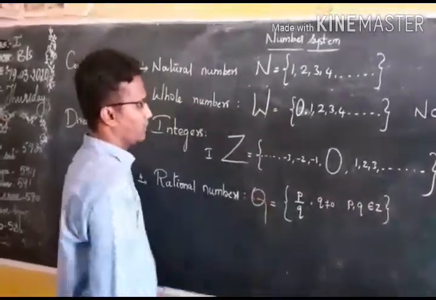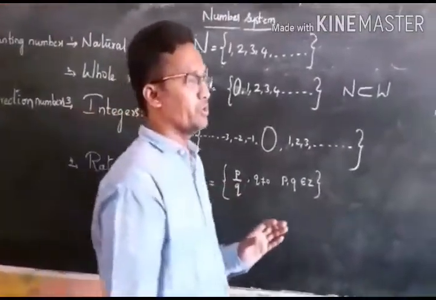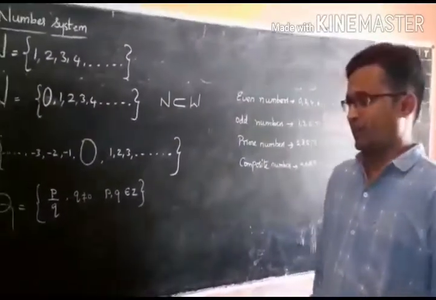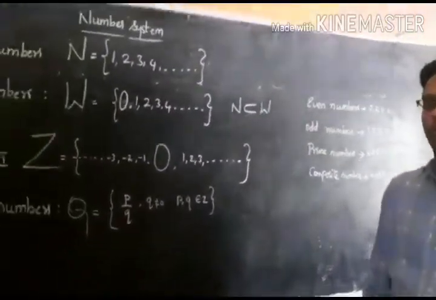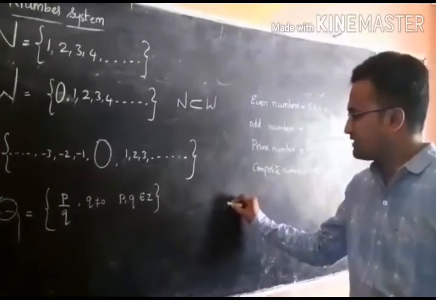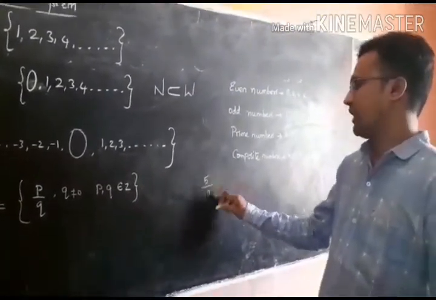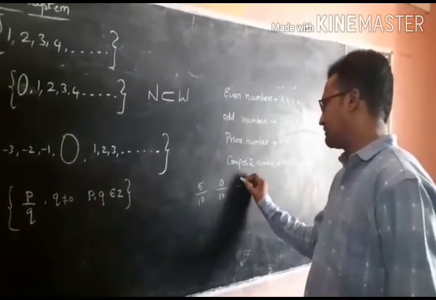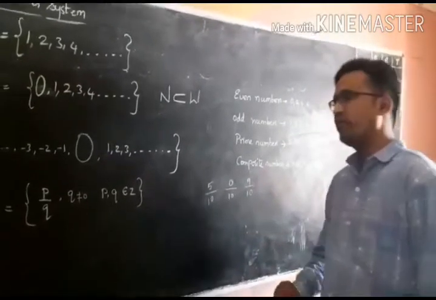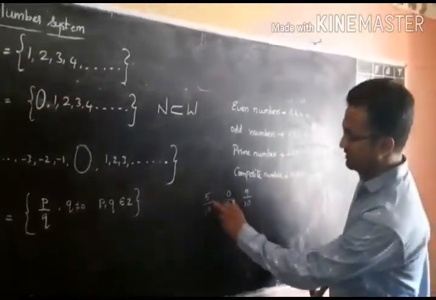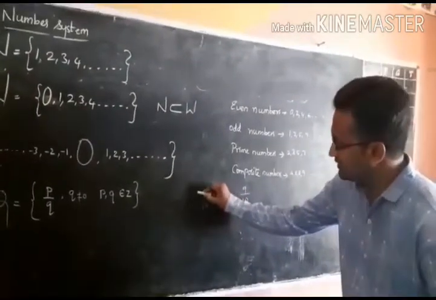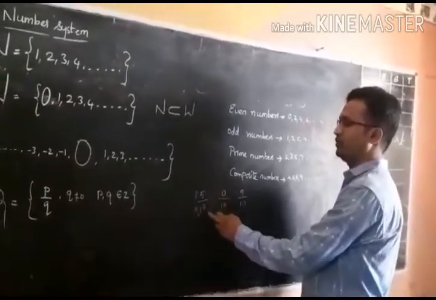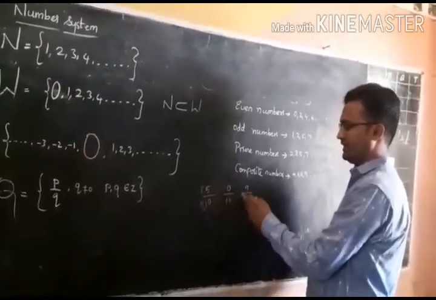Rational numbers are denoted by Q. Sir, what is this p by q? What is meant by p by q? Suppose in a class they are keeping an exam for 10 marks. Some students can score 5 marks out of 10, some students can score 0 marks also, and some students can score 9 marks out of 10. So this is of the form p by q. You can see the numerator as well as the denominator, and this number is represented as p by q: 5 by 10, 0 by 10, 9 by 10.